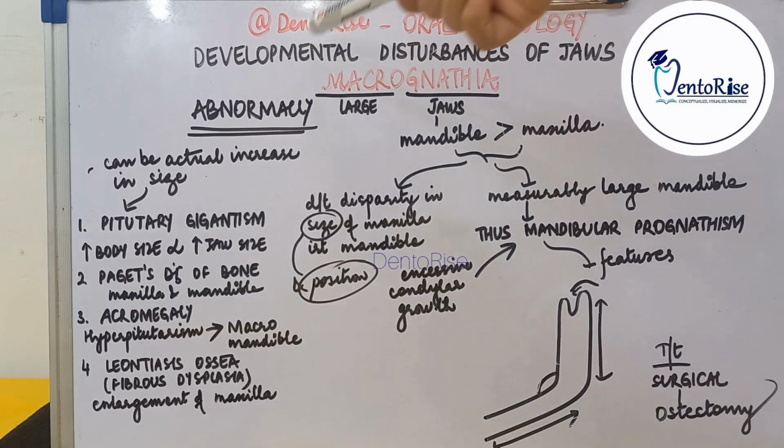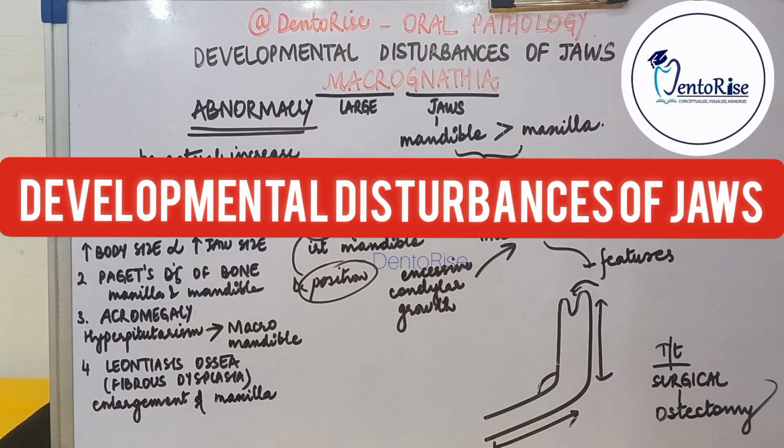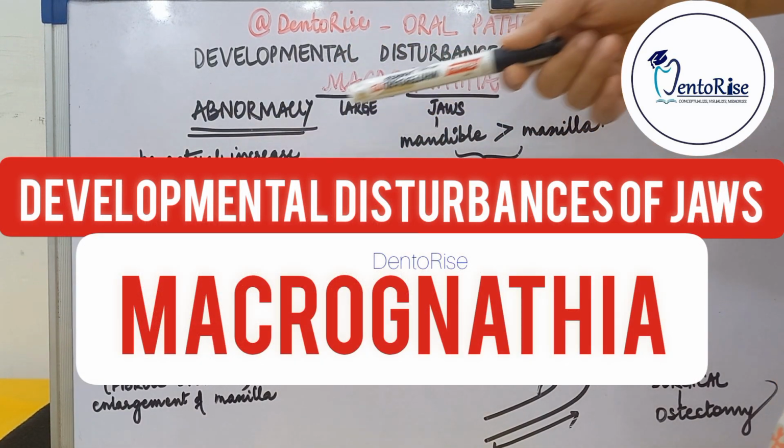The next topic in developmental disturbances of jaws is MACROGNATHIA, which means abnormally large jaws.